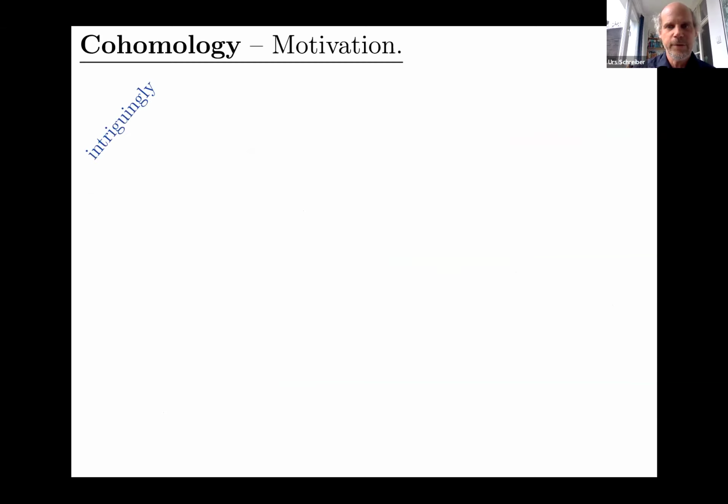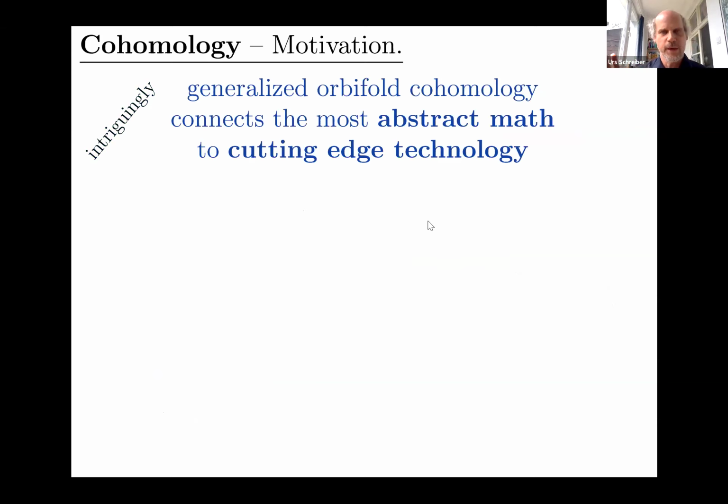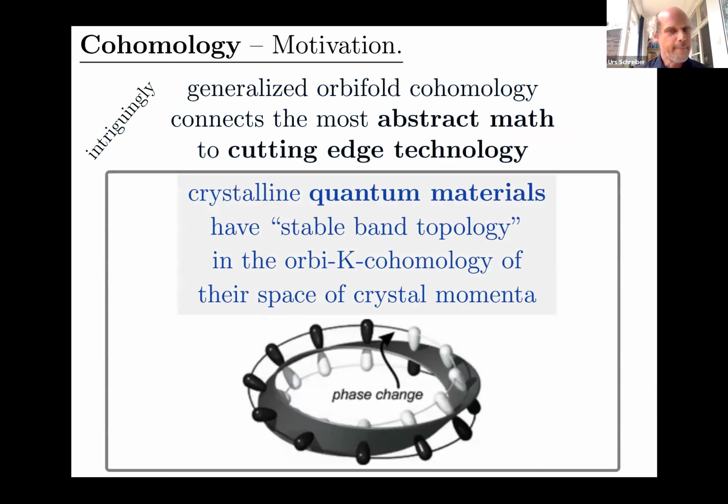Before we get into the details of what it means, let me just mention an intriguing motivation for those who are interested in connecting math to the real world. It's kind of striking that generalized orbifold cohomology, which I'll explain in a moment, connects the most abstract math, well, infinity topos theory, as we'll see, to cutting-edge technology. Namely, just to throw some buzzwords around, it's not important for what follows, but maybe somebody finds it interesting.